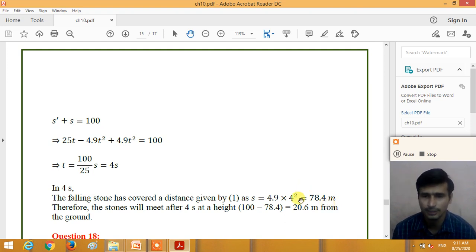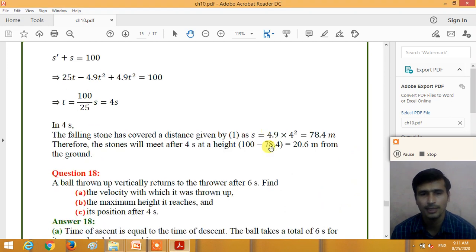Or another way, we can say that 100 minus 78.4 is equal to 20.6 from the ground, right? So both the stones meet at a distance of 78.4 meters from the top of the tower, or 20.6 meters from the ground, right?